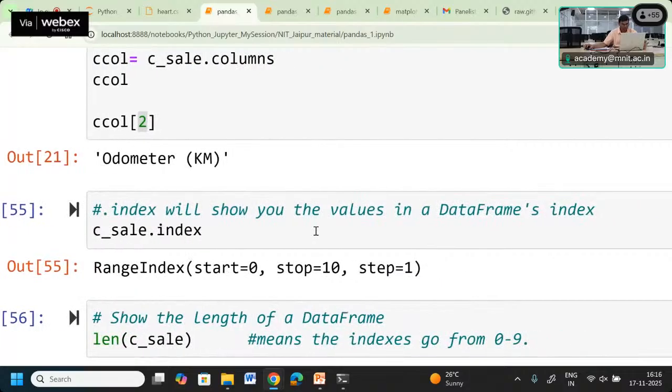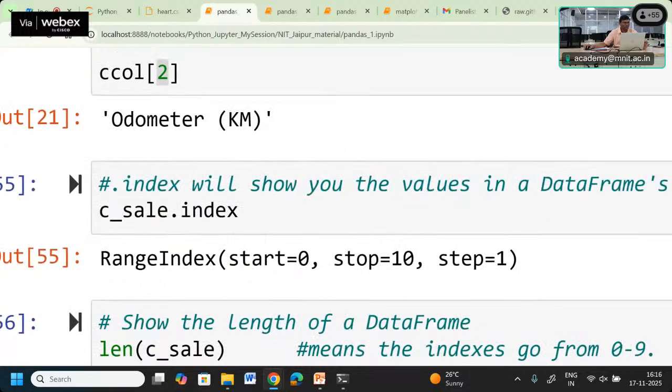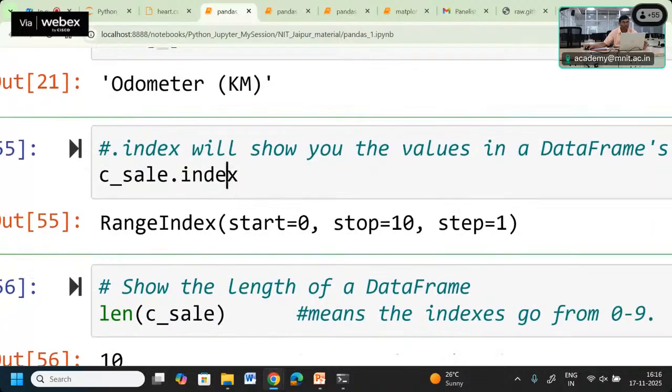Similarly, we can know various values in a data frame. To know the total index which is available, we can use data frame dot index. This will show me the range of index, which means the number of rows starting from 0 going up to 10, incrementing by one step.